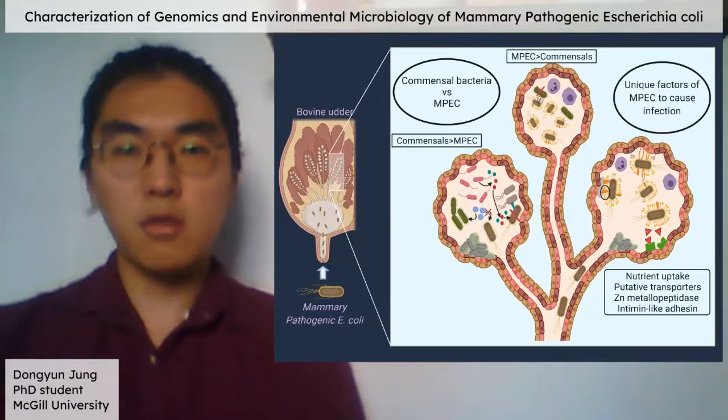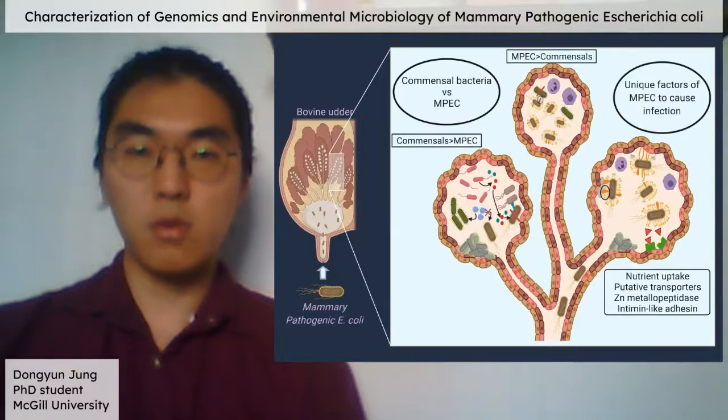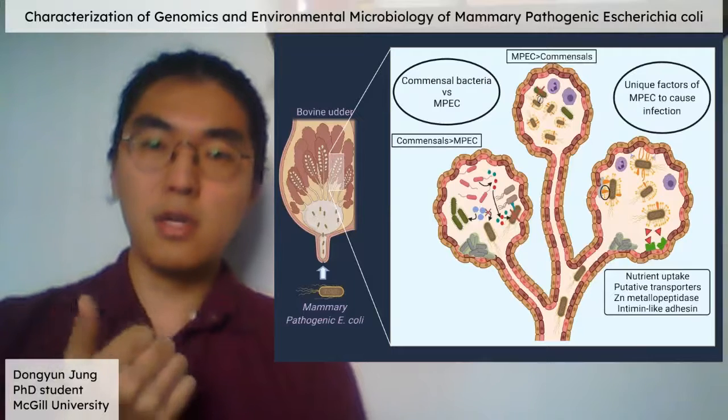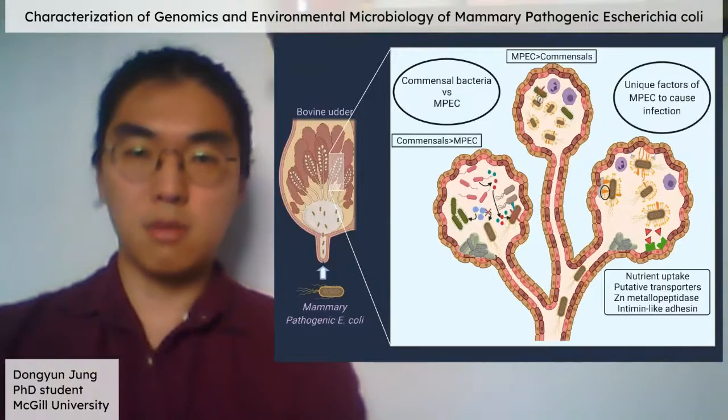As a result, 9 unique genes of MPEC that do not exist in bovine commensal E. coli were identified, which are related to nutrient uptake, putative transporters, zinc metallopeptidase, and intimin-like adhesin.